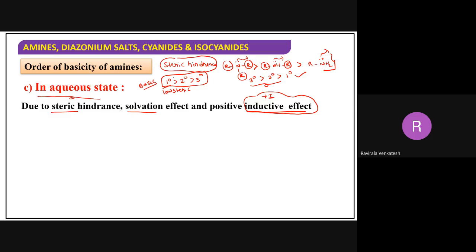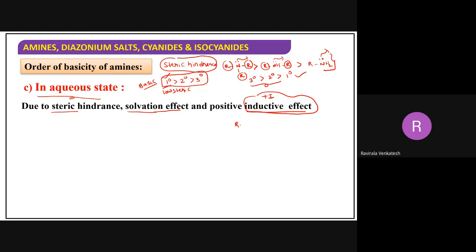Understood, beta? If you consider the steric hindrance, which will be the more basic? Primary is the more basic, compared with secondary and tertiary. Understood this one? Yes, sir. Next, we'll take the solvation effect. If you consider the solvation effect, what happened?